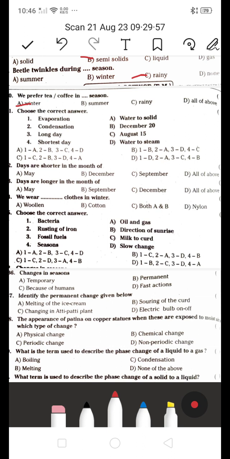Next, choose the correct answer. Evaporation, condensation, and long day, short day. In this A, water to solid and December 20, August 15, water to steam. మనకి మ్యాచ్ చేయాలి వీటికి. ఎవాపరేషన్ ఇస్ నథింగ్ బట్ ఇట్స్ అ water to steam, evaporation. Next, condensation, nothing but it's a water to solid or liquid, condensation.